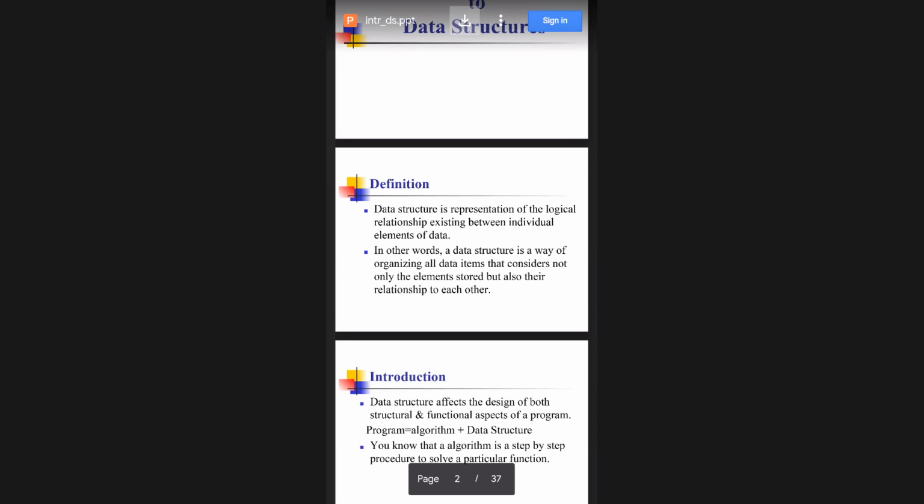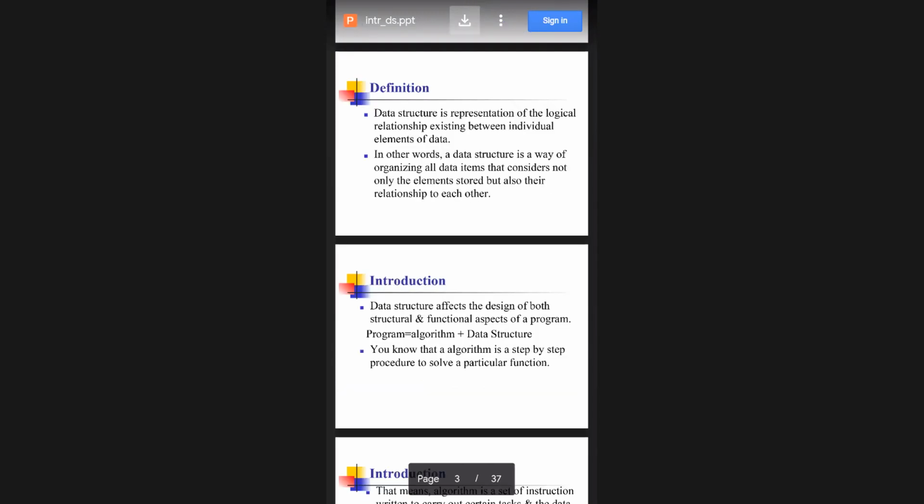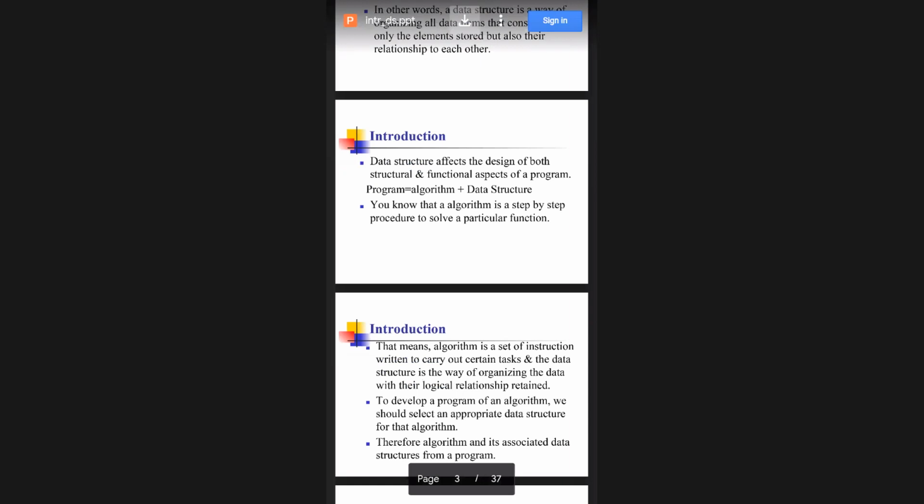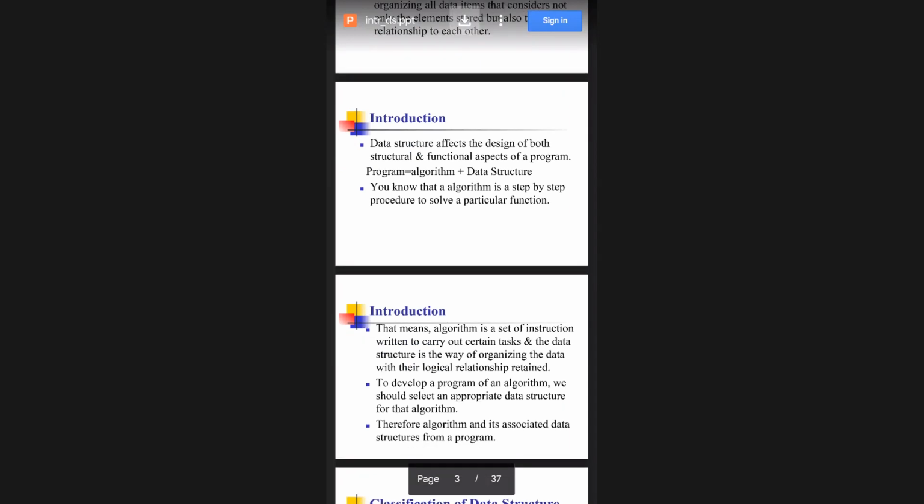When I come to the introduction part, if I assign you a program, what will you do? Everybody should answer. If I tell you to write a prime number program, what is the first step? What is a prime number?